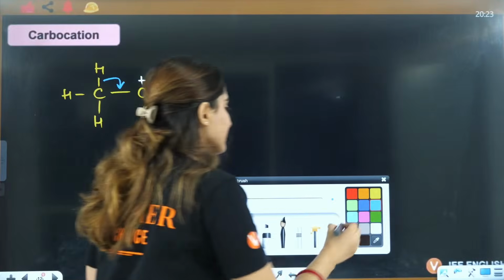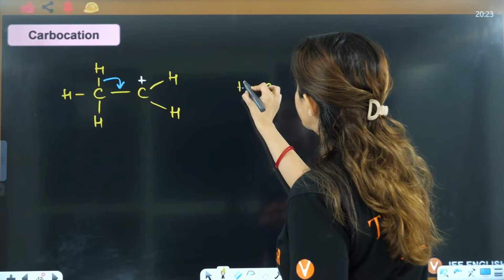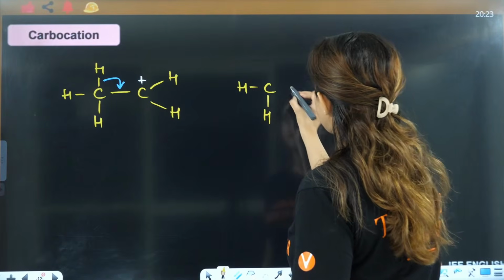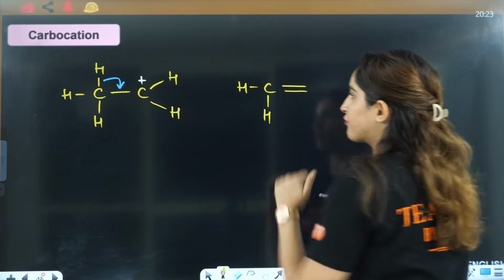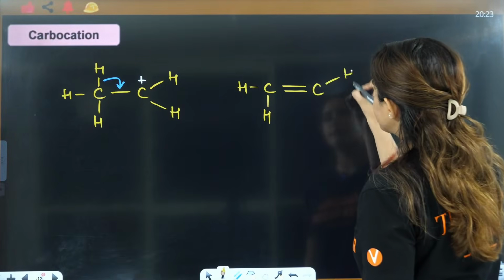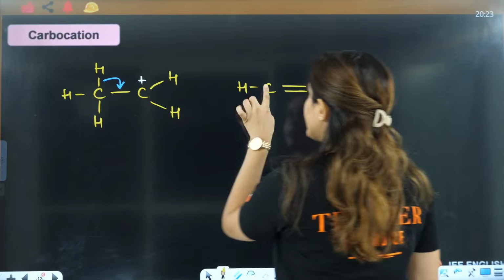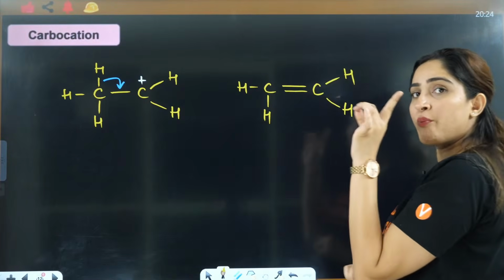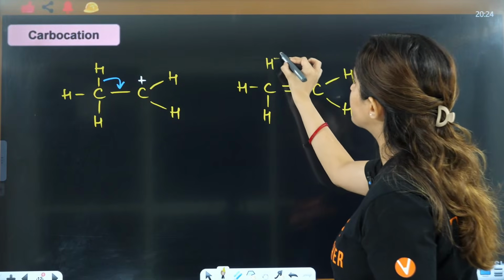When the sigma bond is shifting here, this will form a double bond. Now this carbon's tetravalency is completed. So the positive charge is not going to be on carbon, rather it is going to be on hydrogen, right?